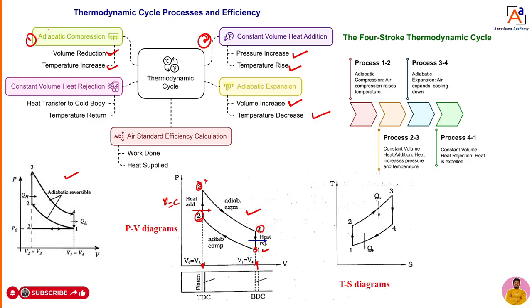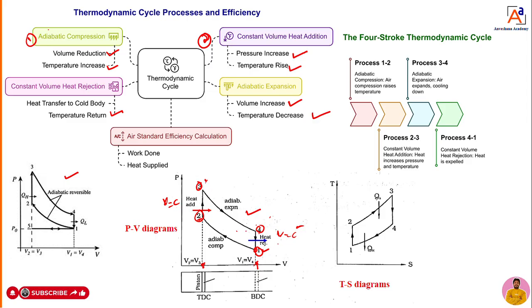At the last process, from 4 to 1, heat is getting rejected. Heat is transferred from the system, or piston, to the surrounding at constant volume. Once the complete hot gases are moved from the cylinder to the surrounding, the temperature is going to retain its original value. Initially it was ambient temperature, so it attains its ambient temperature again, as at the initial condition.